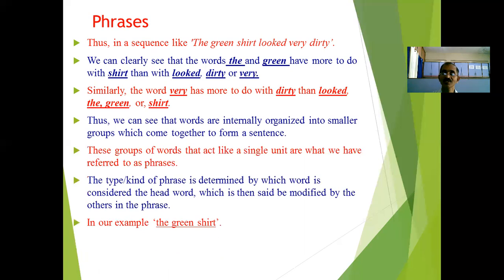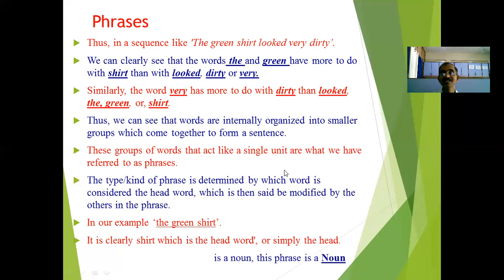How can you point out that it is a particular phrase? It depends on the head word, which is said to be modified by the others in the phrase. For example, "the green shirt". Let us discuss how we can think about this example. There are three words in this group of words: the green shirt. Which is the head word, the important word here? Here, "shirt" is the head word.